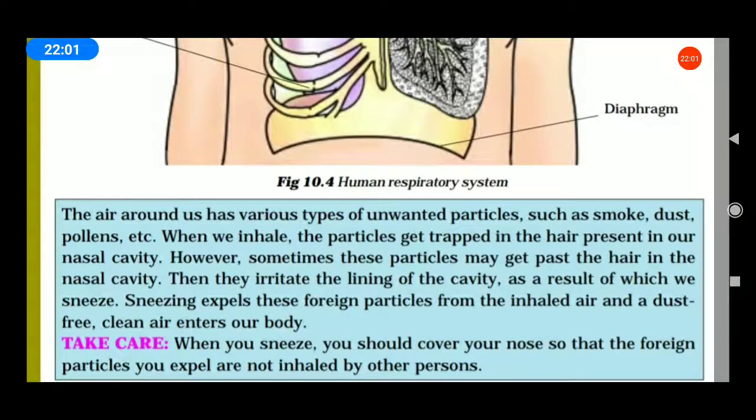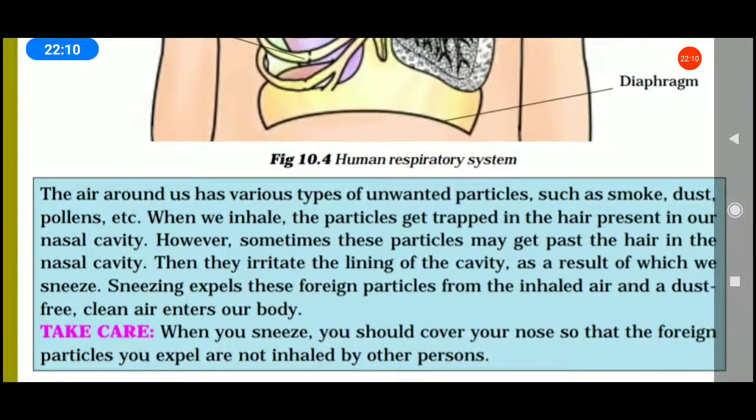However, sometimes these particles may get past the hair in the nasal cavity. Then they irritate the lining of the cavity, as a result of which we sneeze. The sneezing expels these foreign particles from the inhaled air, and dust-free clean air enters our body.